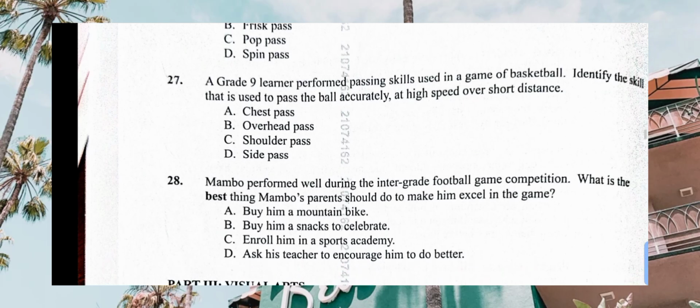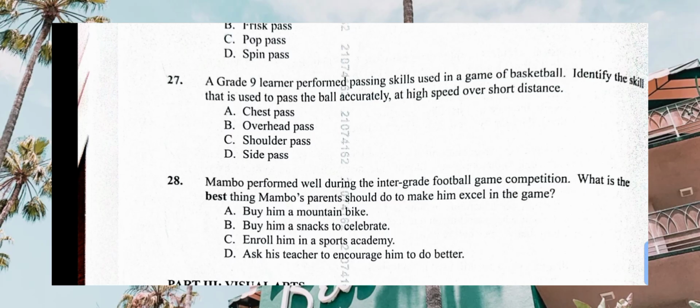Then grade 9, learner performed passing skills used in a game of basketball. Identify the skill used to pass the ball accurately at high speed over long distances. Accurately, high speed over long distances. There are just some keywords to check on there. We need the ball to be accurately, then at high speed, then